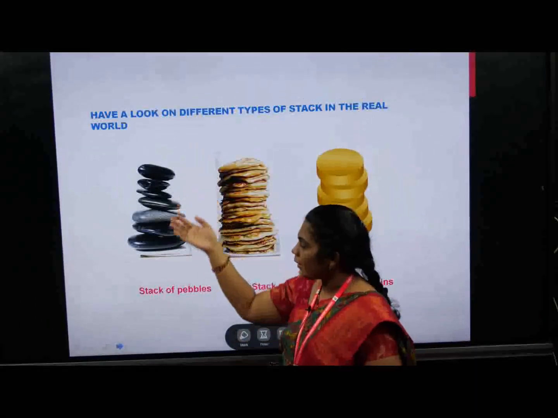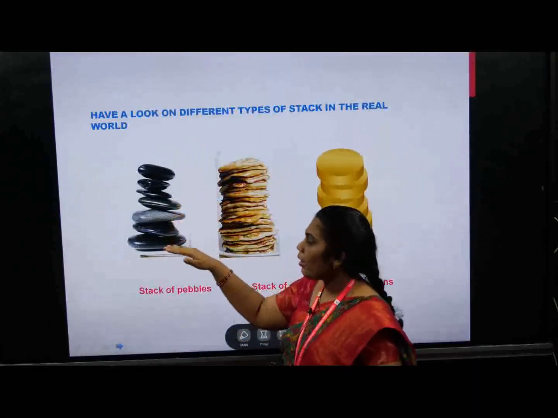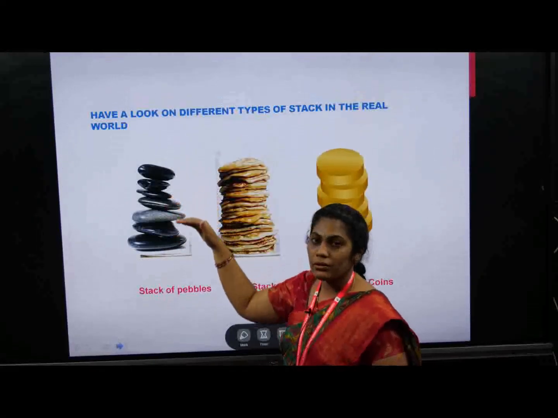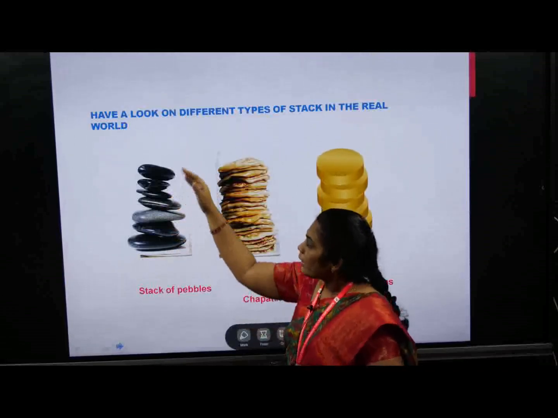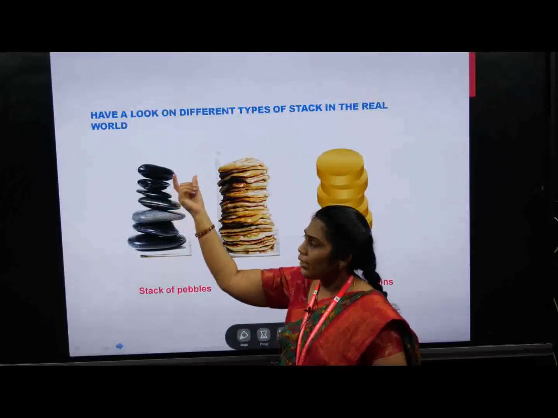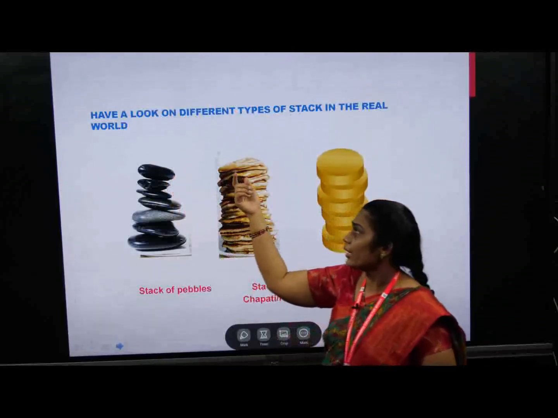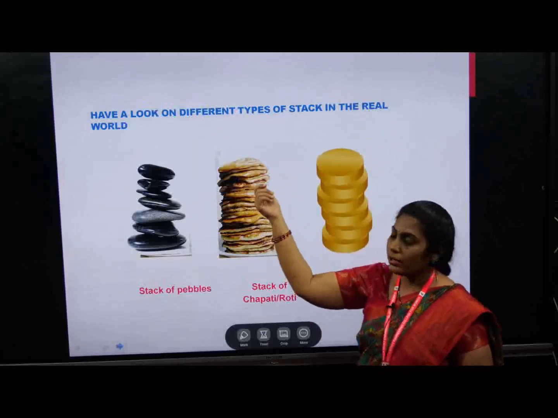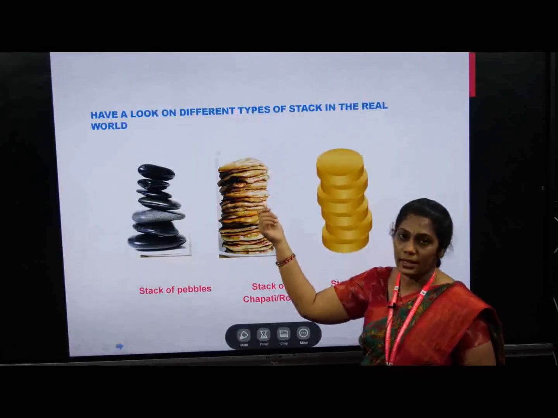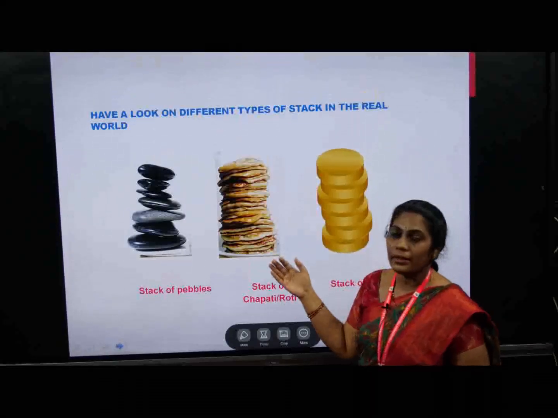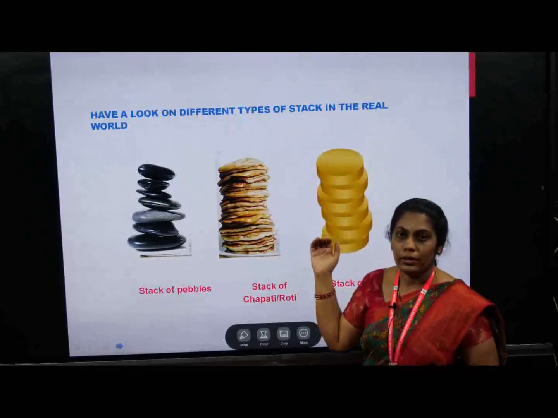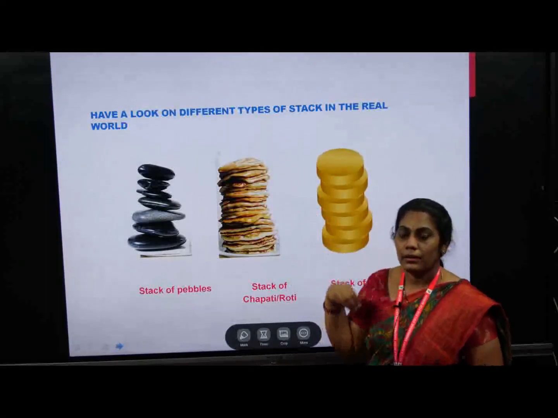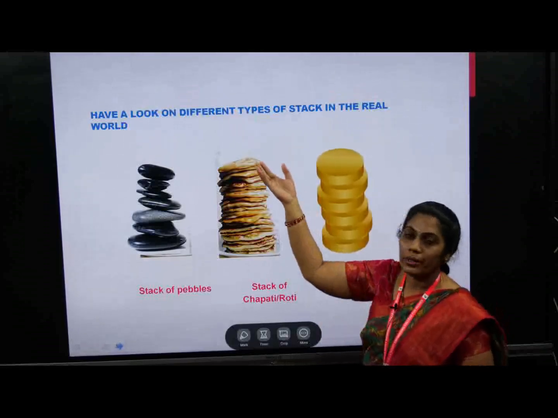Here they are maintained one by one, that means after one we put another one. Like this, our data also we can put. For example, if I want to take one chapati to eat, I will pick the first one, and after that I will pick the second one. That means the data can be taken from the top of the stack. The stack elements can be deleted or inserted from the top only.